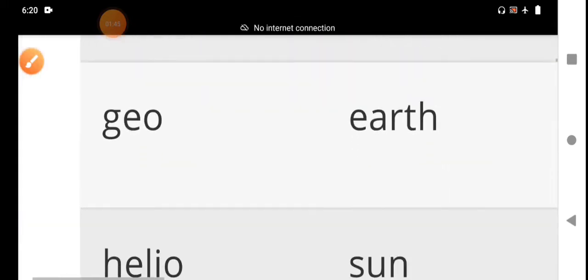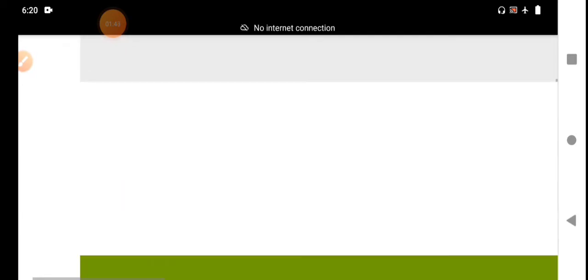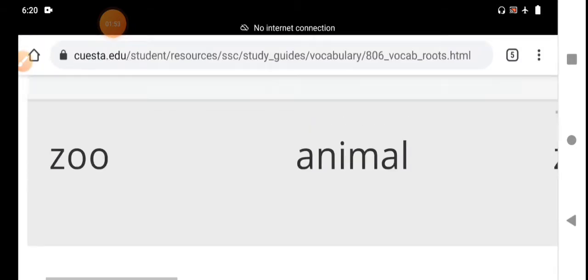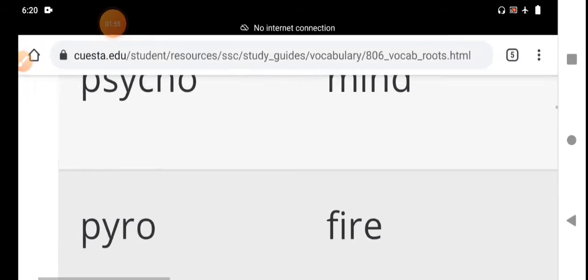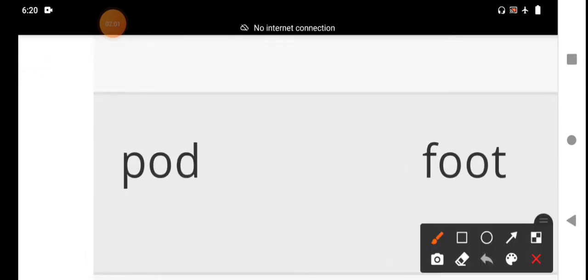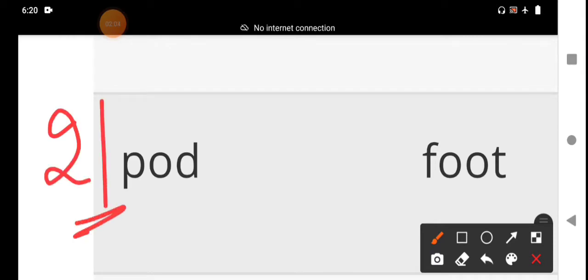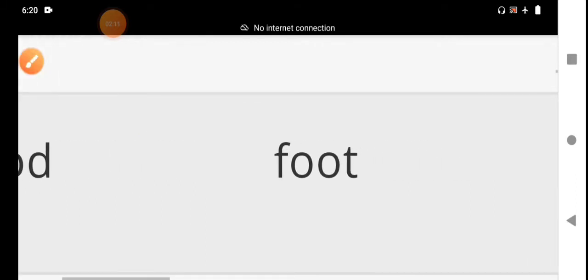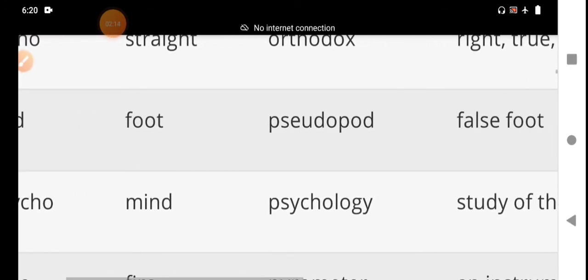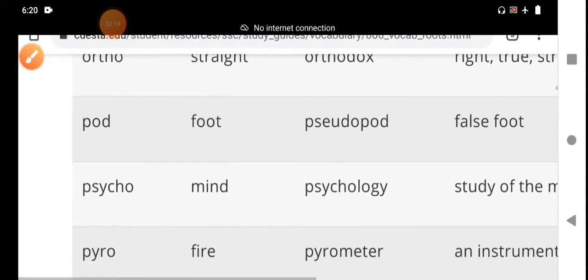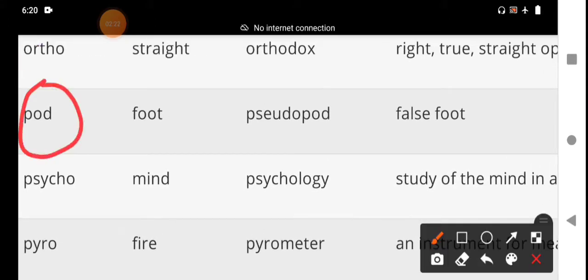These have been explained by me, and on the screen you can see the root words from 20. Here this is pod.